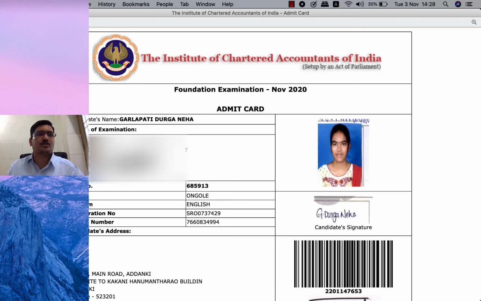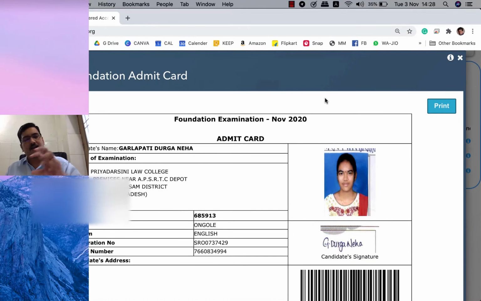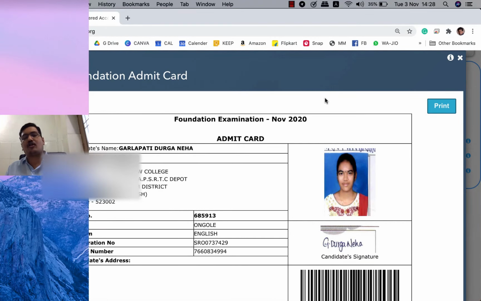I recommend all the students, even if you take a printout of the admit card, you better keep the soft copy with you. If possible, take a soft copy to the examination hall. That means load this admit card file on your parent's mobile, because you are not supposed to carry a mobile to the examination hall. Load this on the mobile of the parent who is going to accompany you to the examination hall, so that even if the physical copy is lost, you can at least show this admit card to the invigilator.